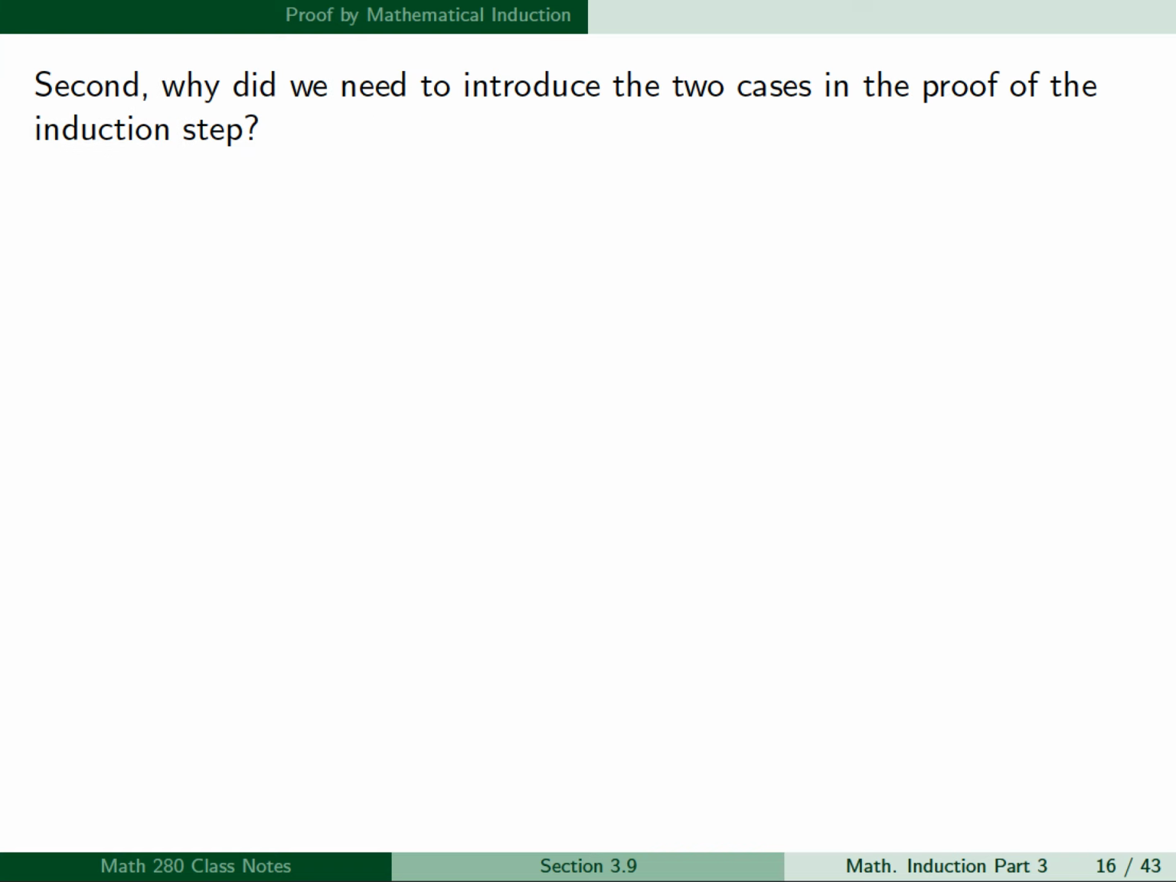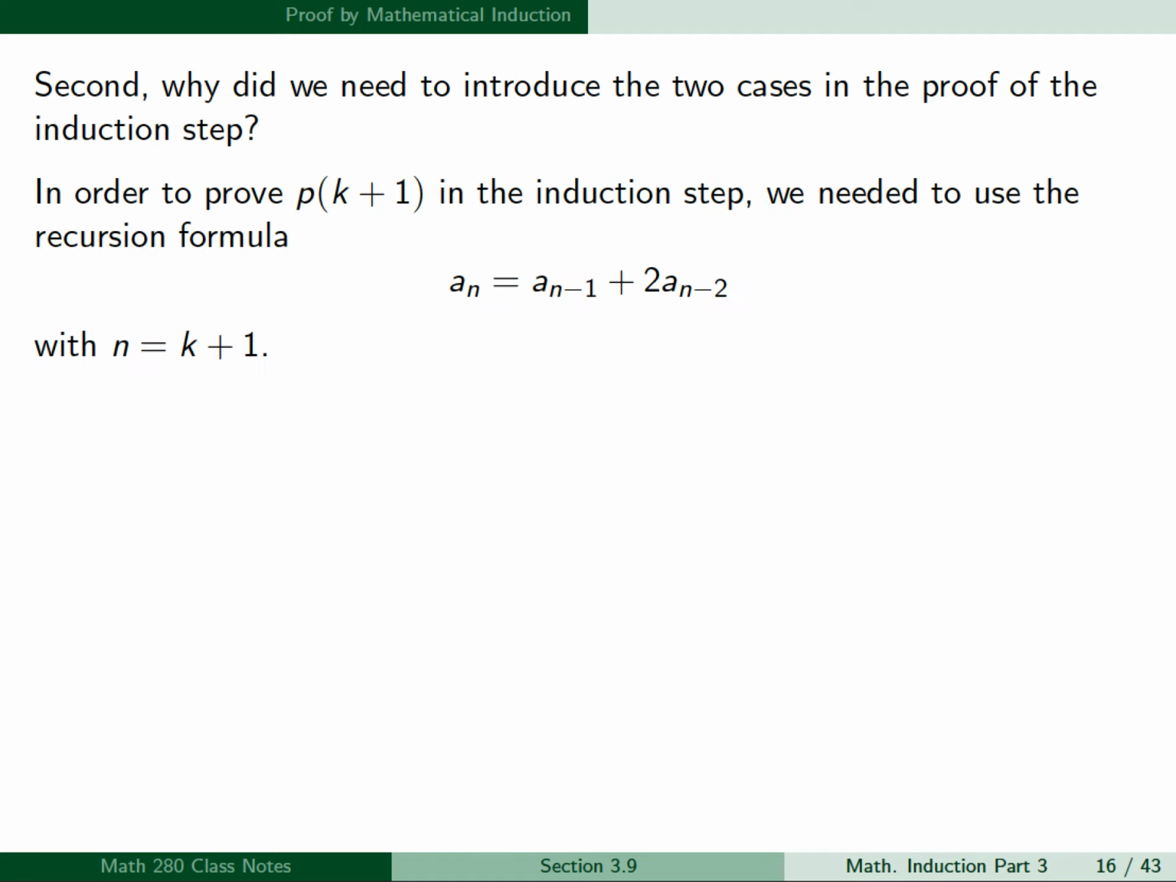Second, why did we need to introduce the two cases in the proof of the induction step? Well, in order to prove P(k+1) in the induction step, we needed to use the recursion formula. That was the formula a_n = a_{n-1} + 2a_{n-2}, and we used it with the case n = k+1.